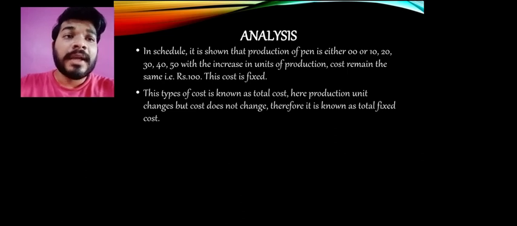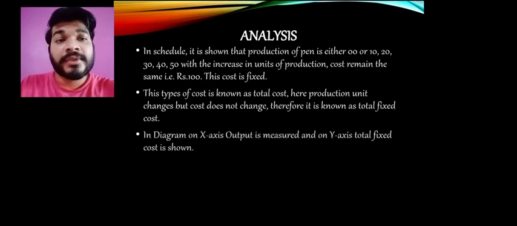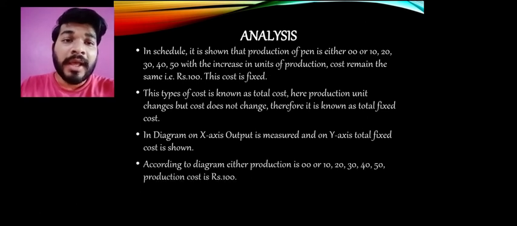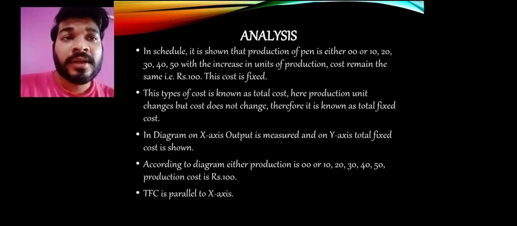Here the production units change, but the cost does not change, therefore it is known as total fixed cost. Again the diagram says that on the x-axis output is measured and on the y-axis total fixed cost is shown. According to the diagram, the first point is repeated: production is 0 to 50 and the cost is still 100. So here your total fixed cost, that is TFC, is parallel to your x-axis.